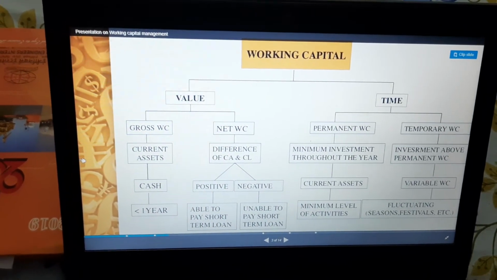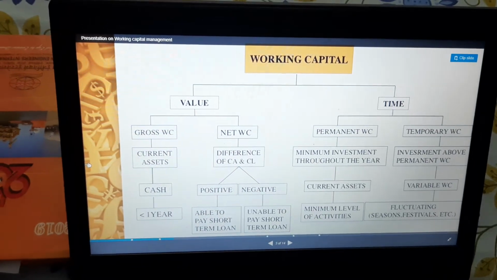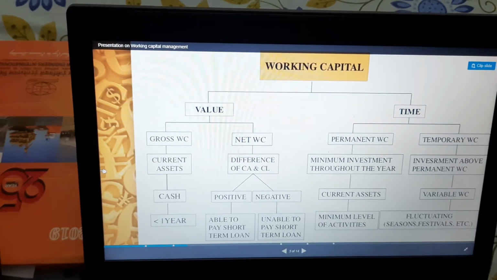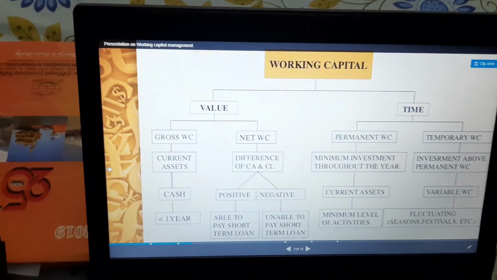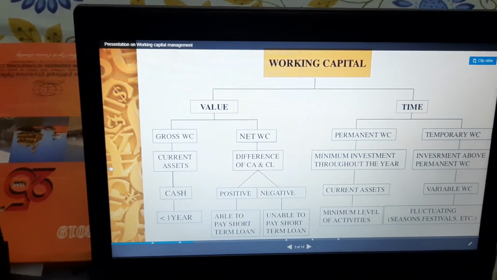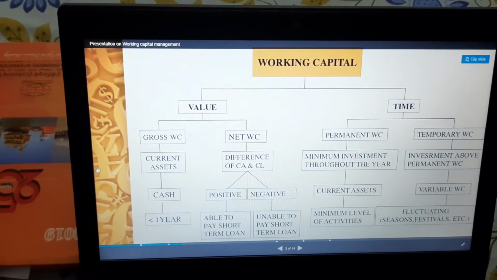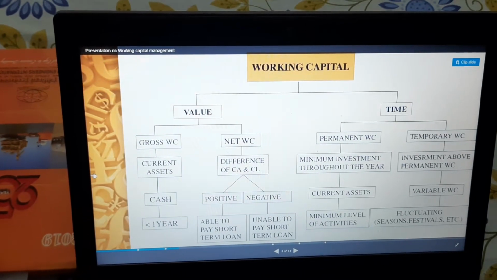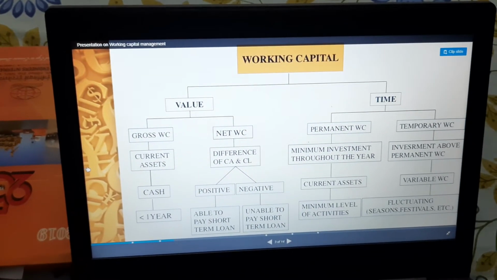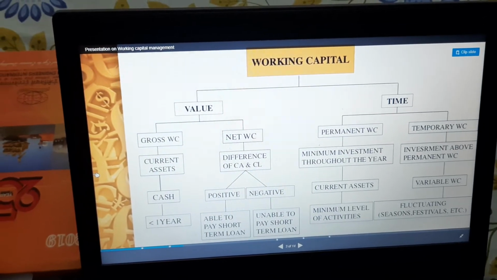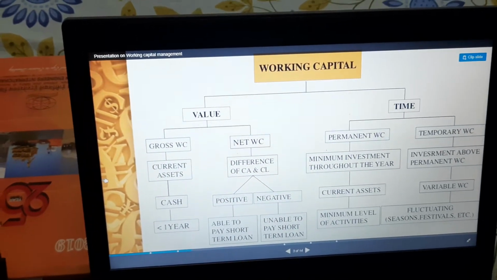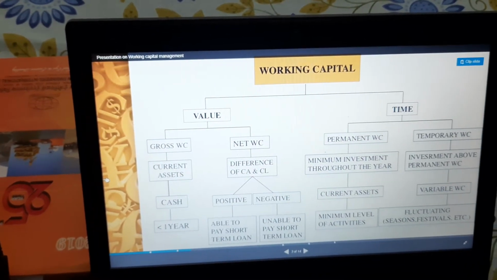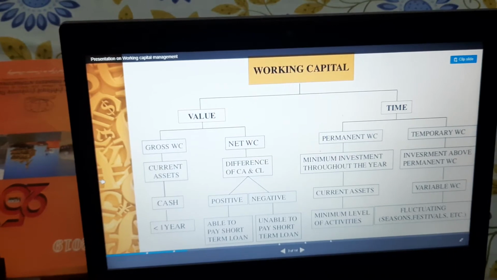Right? Now, current assets are what? These are the cash or cash equivalents. And the difference of current assets and current liabilities can be positive or negative, as can be shown in the diagram. If it is positive, then we are able to pay the short term loan, and if it is negative, that means the firm does not have sufficient funds and we are not able to pay our short term loan, right? So this working capital is based upon the value, right?